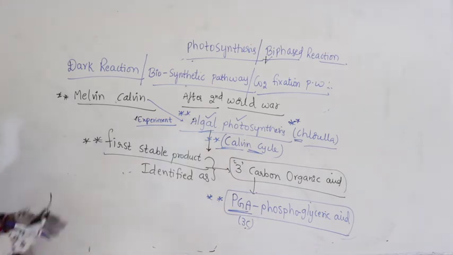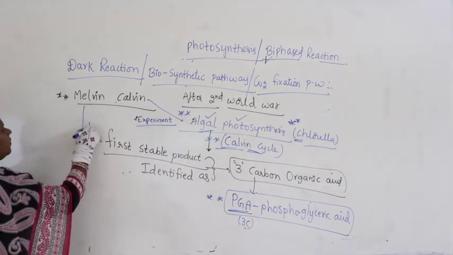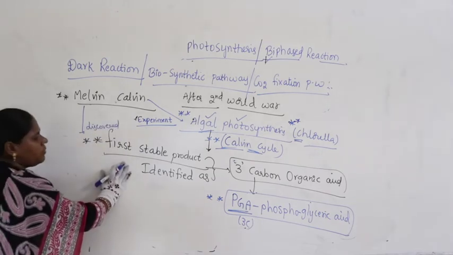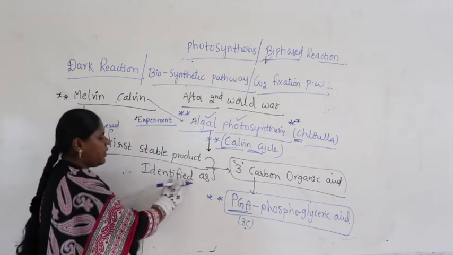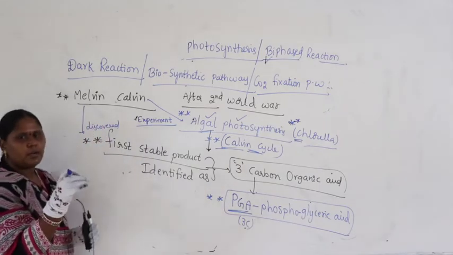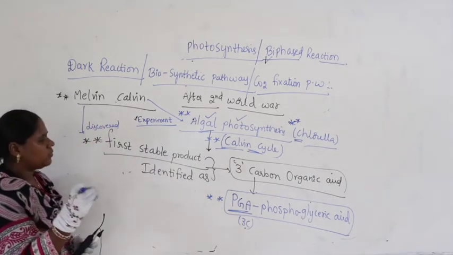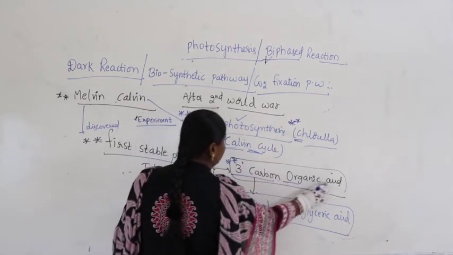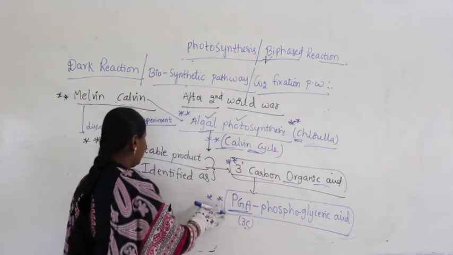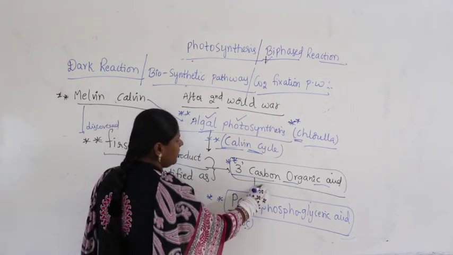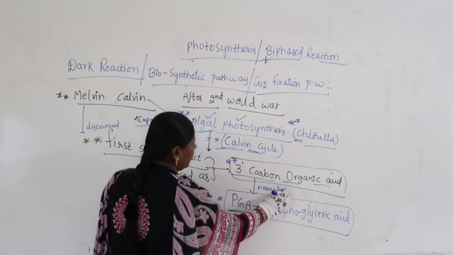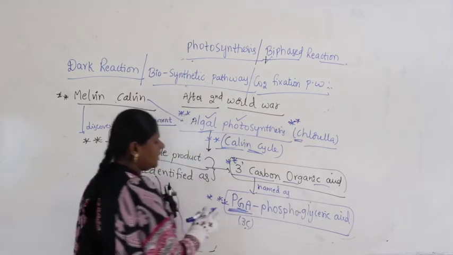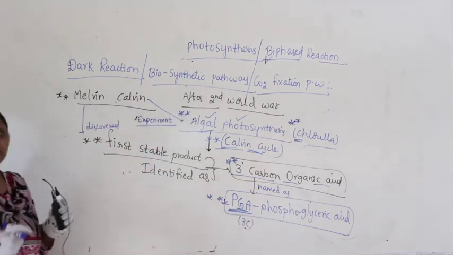He discovered the first stable product, the first component produced in the first step of reaction, is a 3 carbon organic acid, and later he identified and named it phosphoglyceric acid, in short form PGA.